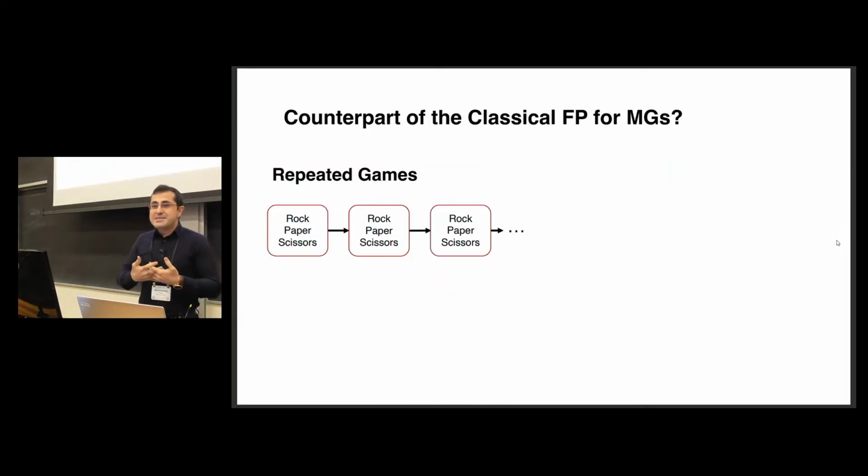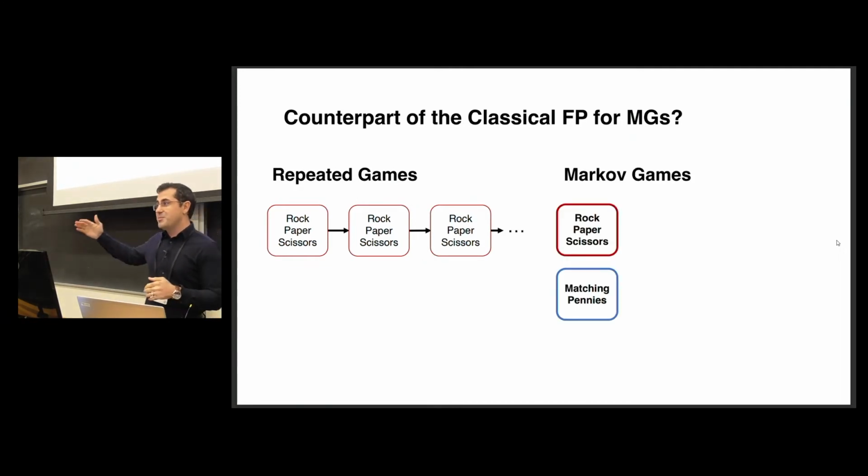OK, what is the counterpart of the classical fictitious play for Markov games? And we will address this question by making a comparison between repeated games and Markov game setting. In the repeated game, suppose we are playing rock, paper, scissors repeatedly over discrete time. That will look like that.